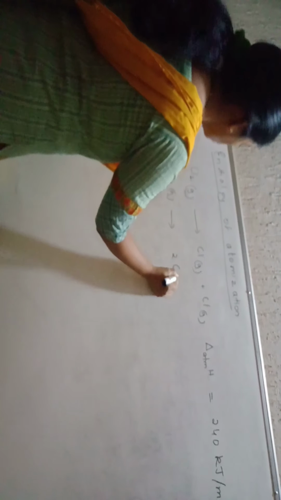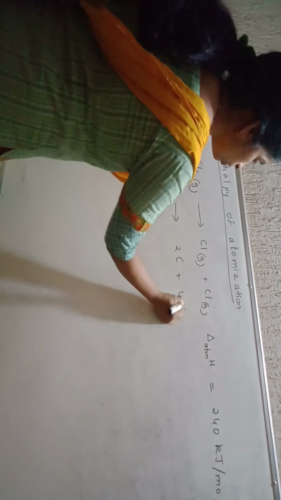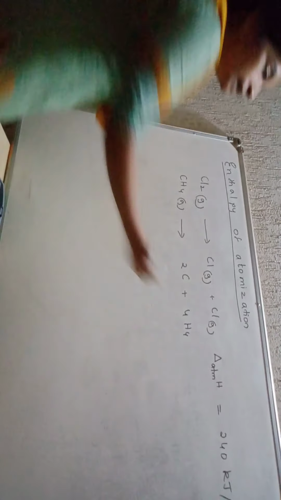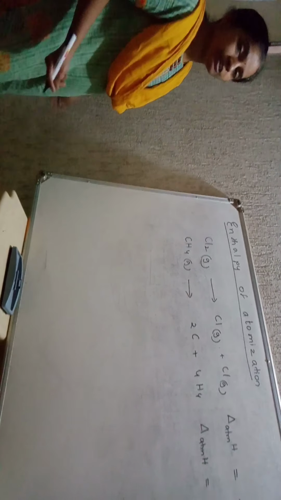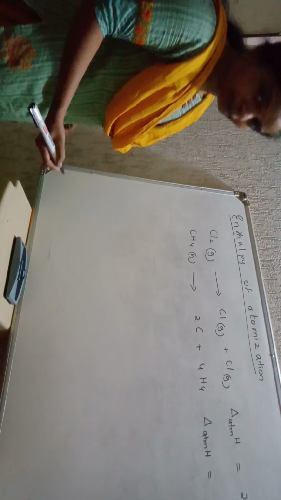Or we can take even methane also. Methane in gaseous form, students, gets dissociated into 1 carbon plus 4 hydrogen. Here the enthalpy of atomization is roundabout 1660 kilojoule per mole. These are the two important examples of enthalpy of atomization.